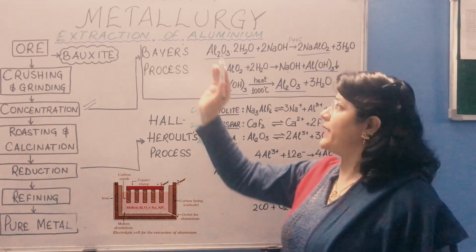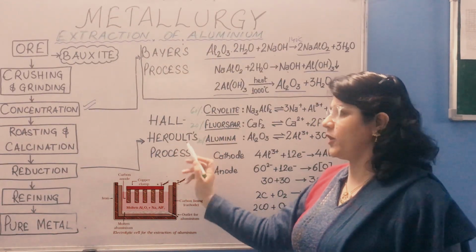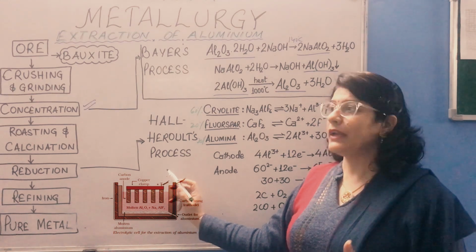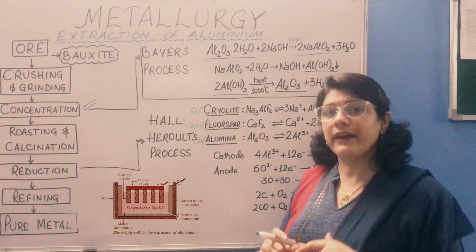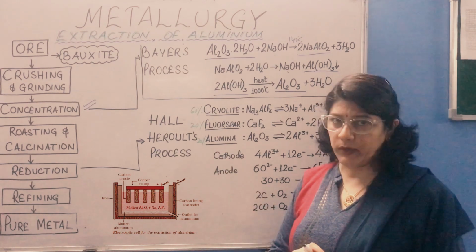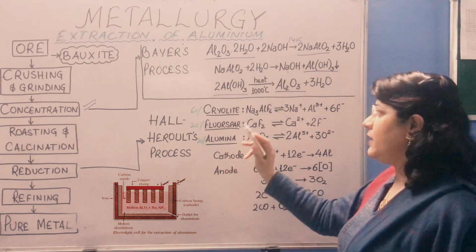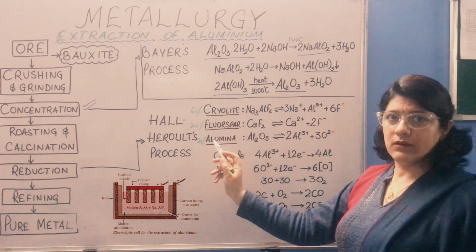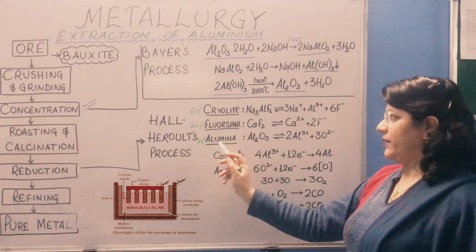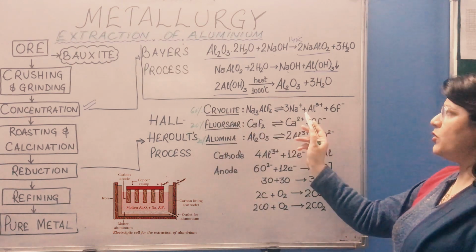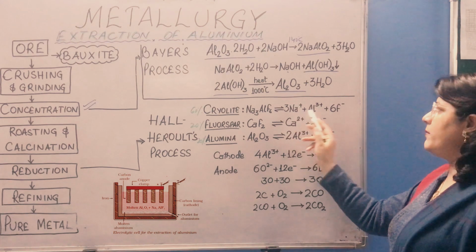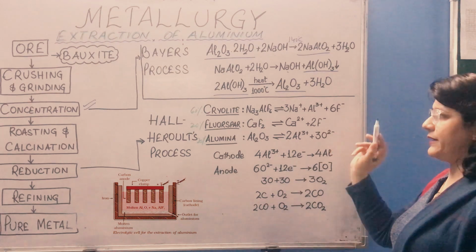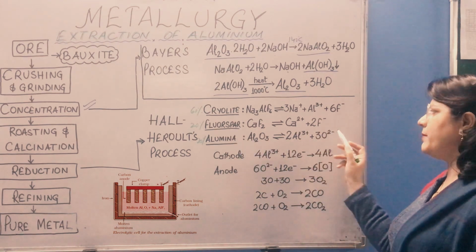Next process during the extraction of aluminium is Hall-Héroult process, known as electrolytic reduction of alumina. Here we are using electrolytic cell made up of iron, rectangular in shape and having a sloping bottom. As an electrolyte, we are using cryolite, fluorspar and alumina in the ratio 60, 20, 20. Or we can say 3:1:1. Cryolite dissociates into different ions, sodium, aluminium and fluoride. Fluorspar dissociates into calcium and fluorides, and alumina dissociates into aluminium and oxide.